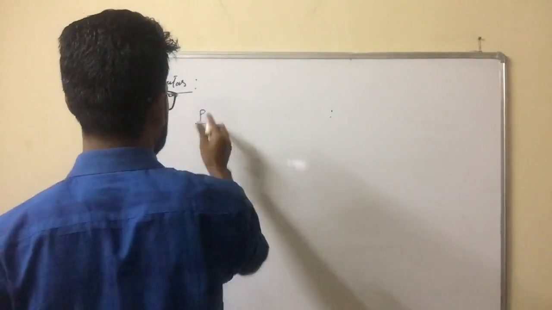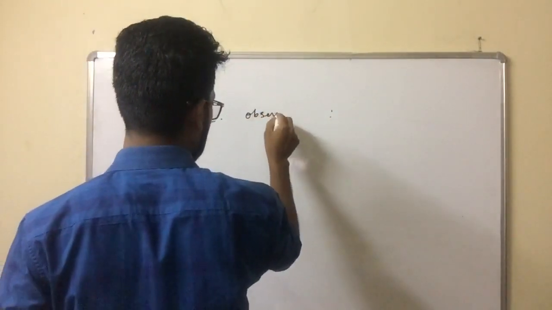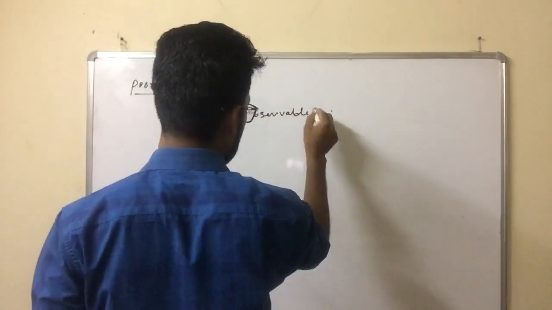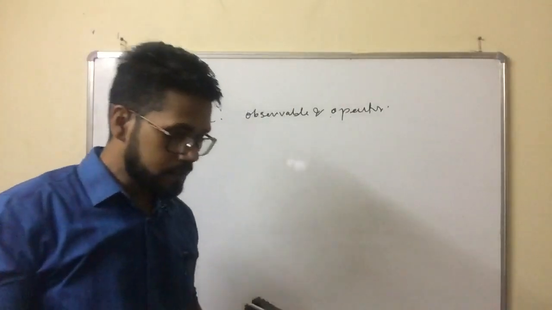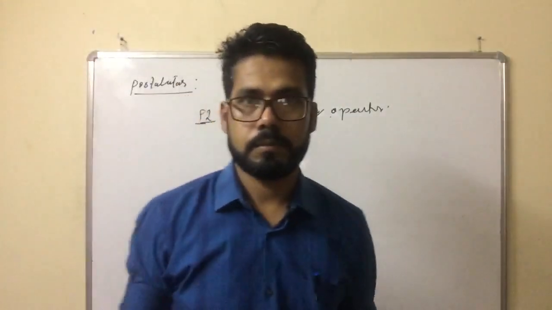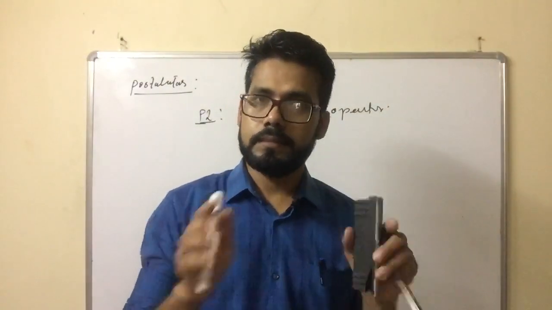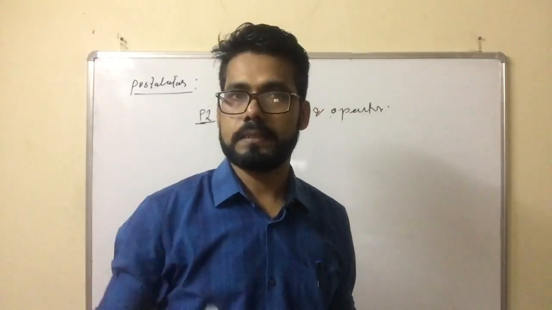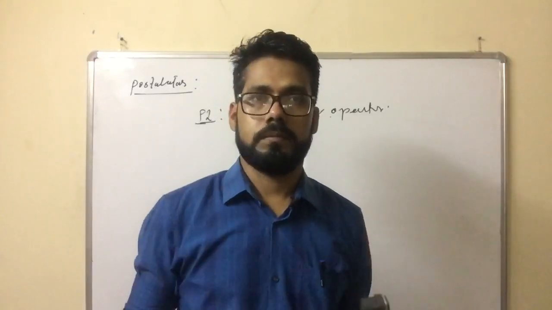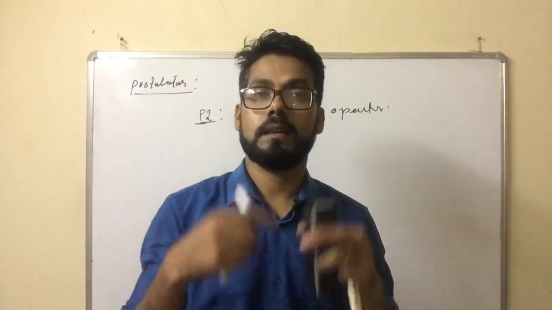Postulate 2: observable and operator. So first of all, what are observables or dynamical variables? In quantum mechanics or in physics, any physical variable that we can measure in the laboratory is known as an observable or dynamical variable, a physical quantity.